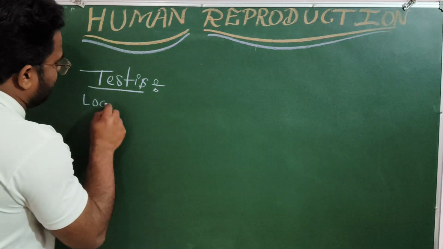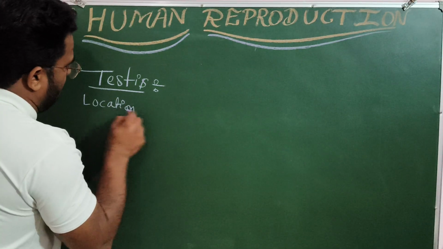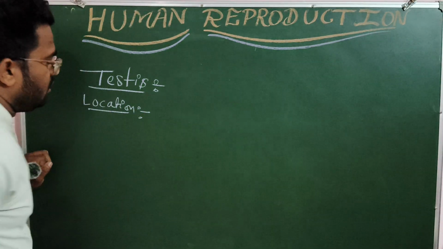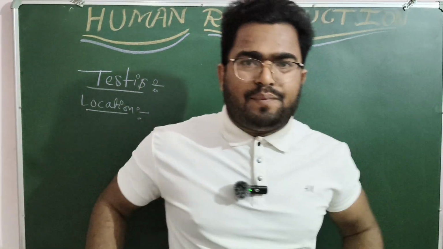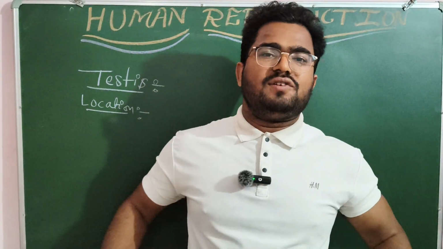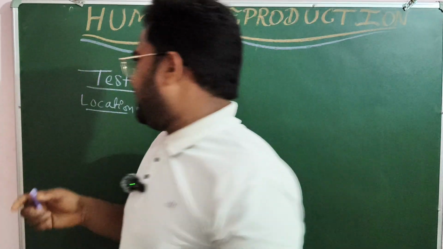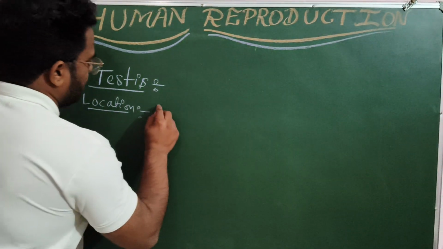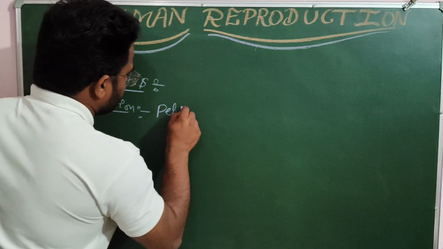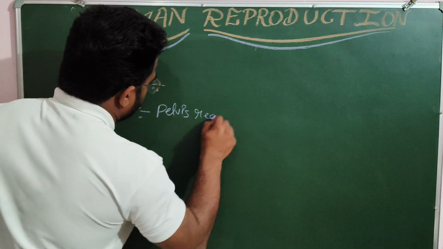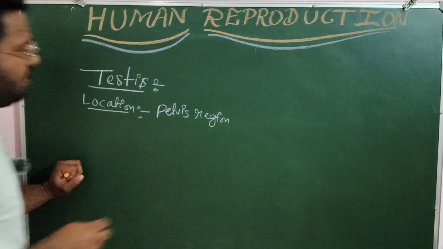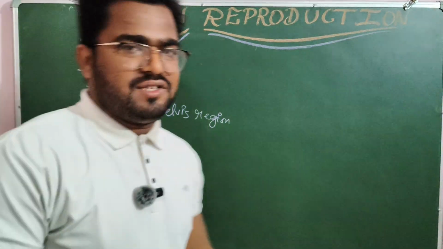So let's talk about the location of testis. Where exactly is the testis located inside our body? Near the pelvis region, the hip region, the testis is located. Let's talk about the dimension of testis.